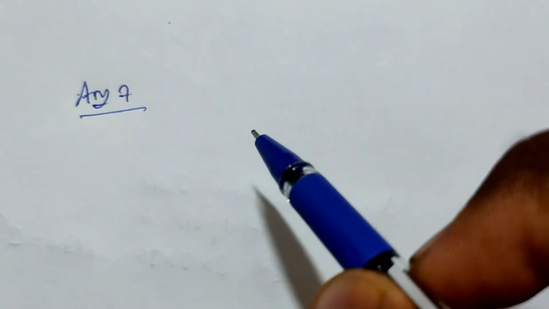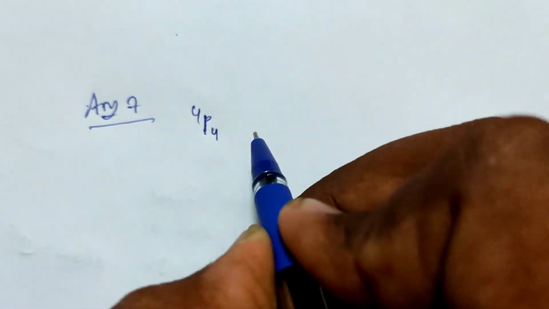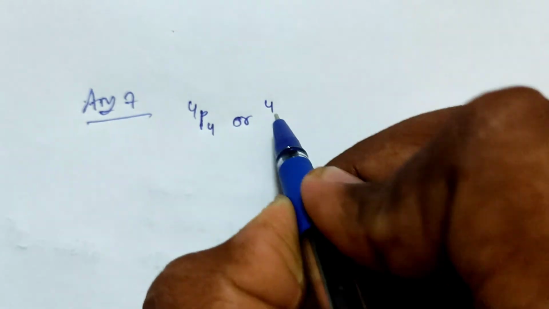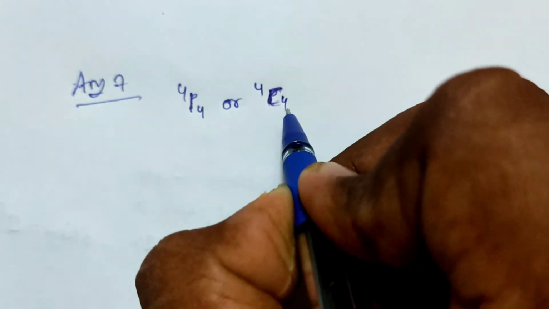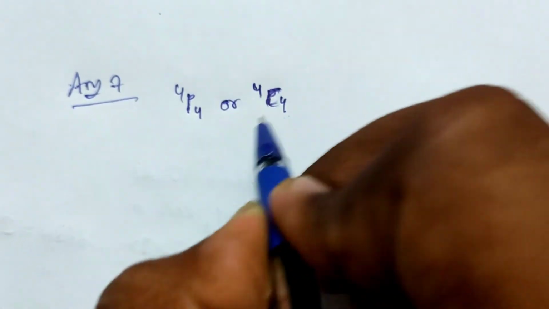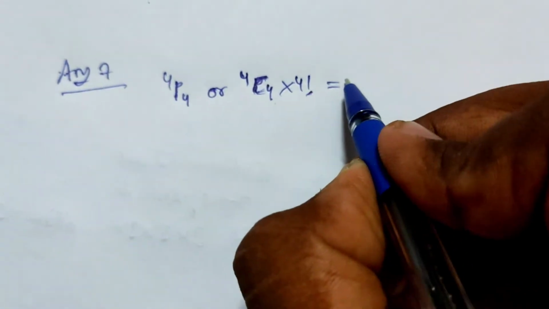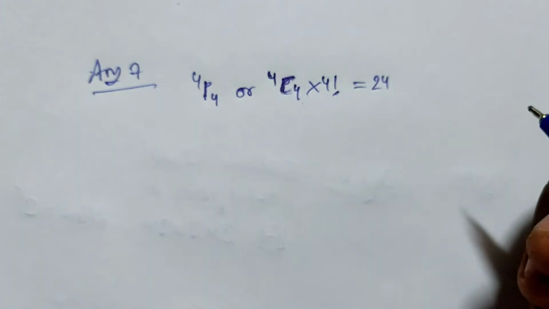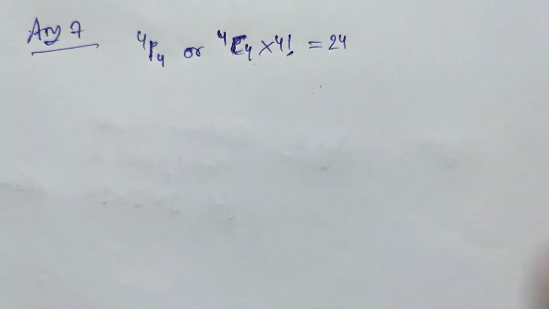So we are on question number 7: the digits 2, 3, 4 and 5. First we will find how many possible combinations can be formed. Either write 4P4, just the direct formula, or we select 4 numbers from the 4 given numbers and arrange them in 4 factorial ways. We get 24. So 24 possible formations can be made using these 4 digits.